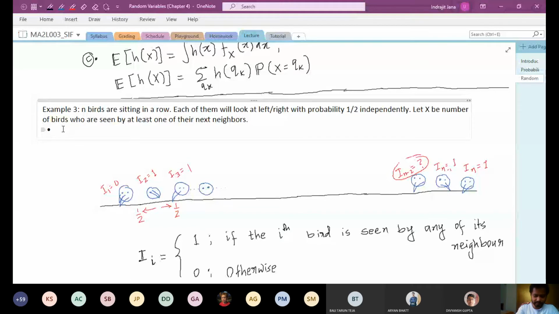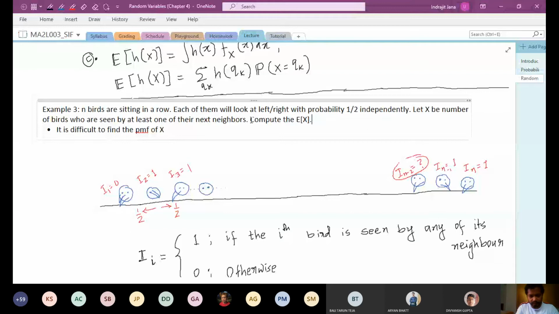The whole point is that it is difficult to find the PMF, the probability mass function of X. If it is difficult, then how do you calculate the expectation? The question is to compute the expected value of X, which means the expected number of birds who are seen by their neighbors.